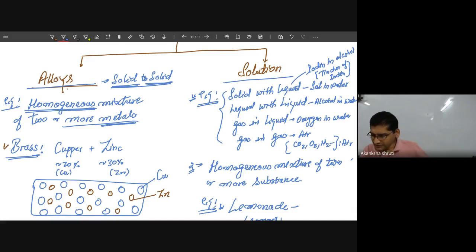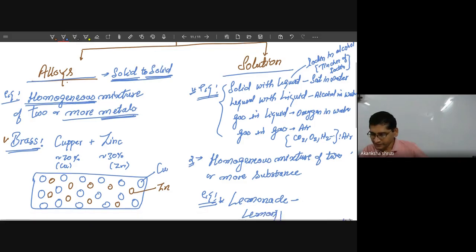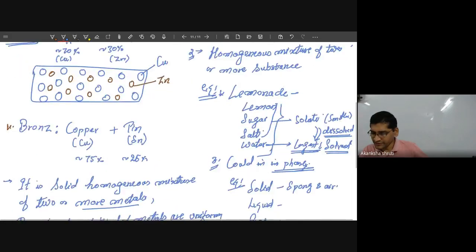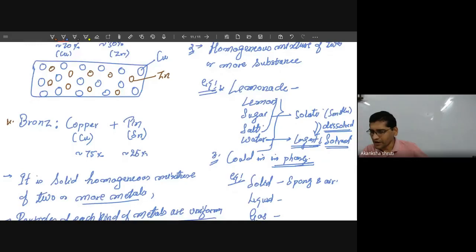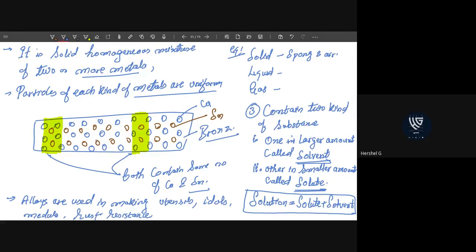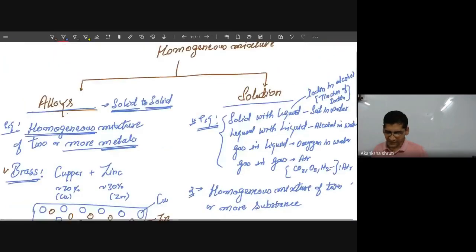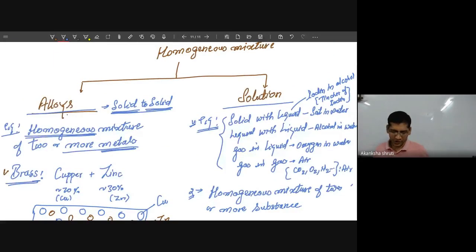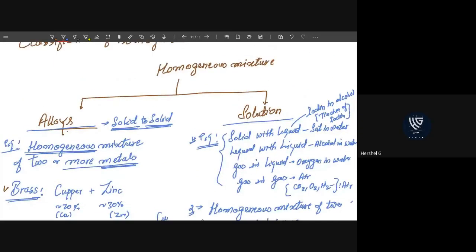So next day we will see how this dissolution works. Depending on dissolution, which one is the larger amount and which one is the smaller amount, we define the term concentration. So what is a solution, what is concentration, these things we will learn next day. Today we have covered what is homogeneous, what is heterogeneous, homogeneous classification, and solution. Okay, students? Shall we stop the class here?